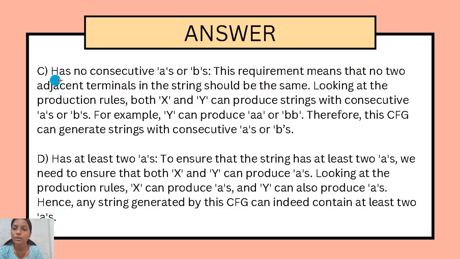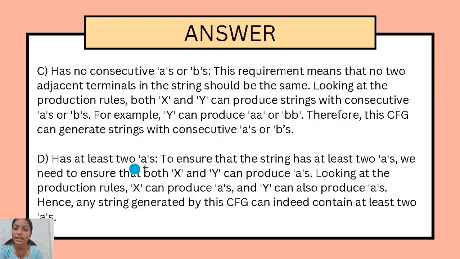First, C option says has no consecutive A's or B's. This requirement means no two adjacent terminals in the string should be the same. Looking at the production rules, both X and Y can produce strings with consecutive A's or B's. For example, Y can produce AA or BB. Therefore, this CFG can generate strings with consecutive A's or B's.